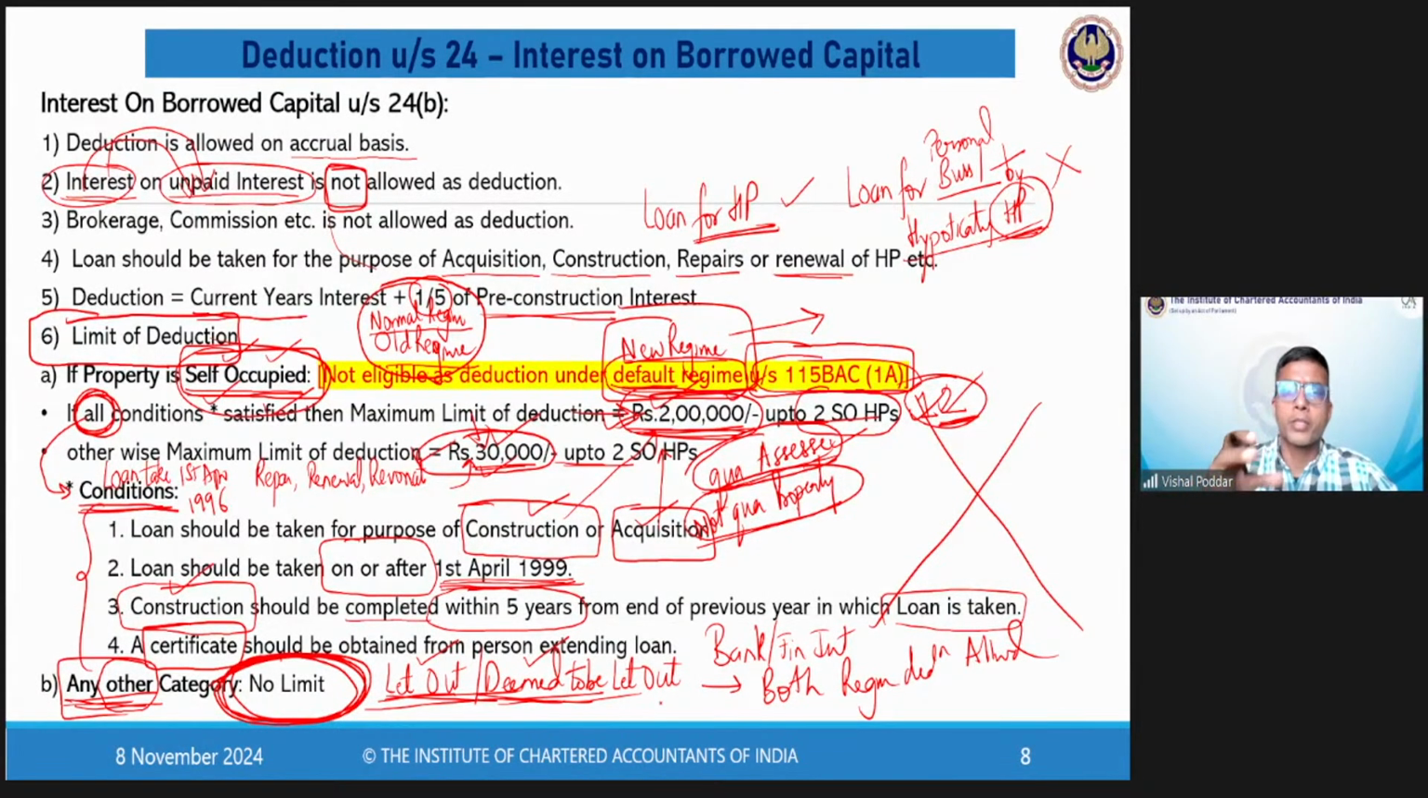For new regime, interest for self-occupied property is not allowed. No limit to be studied, no condition to be checked, because the deduction is not at all allowed under the new regime, only for self-occupied, where there is a limit. For other categories where there is no limit, the deduction of interest is allowed without any limit under both the regimes, that is the new regime as well as the old regime. I hope this is clear to everyone.